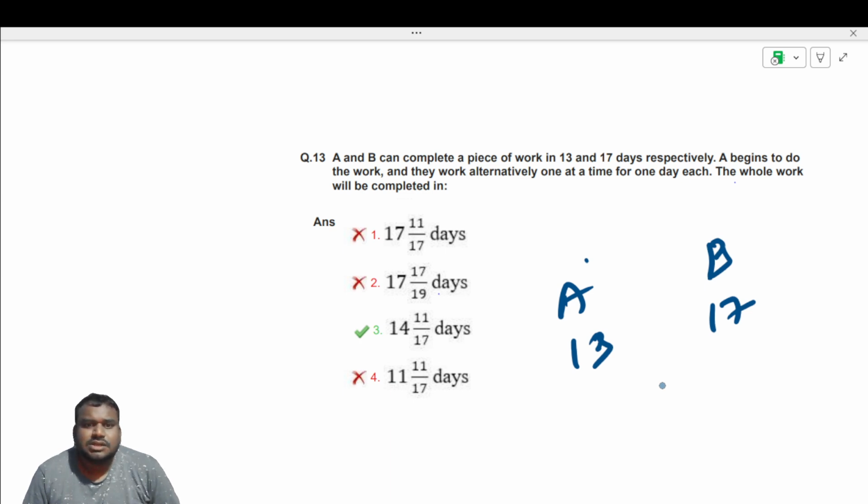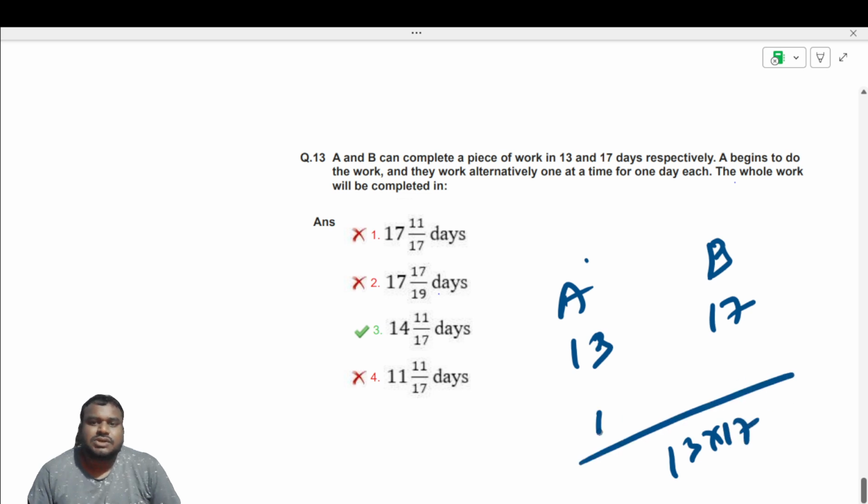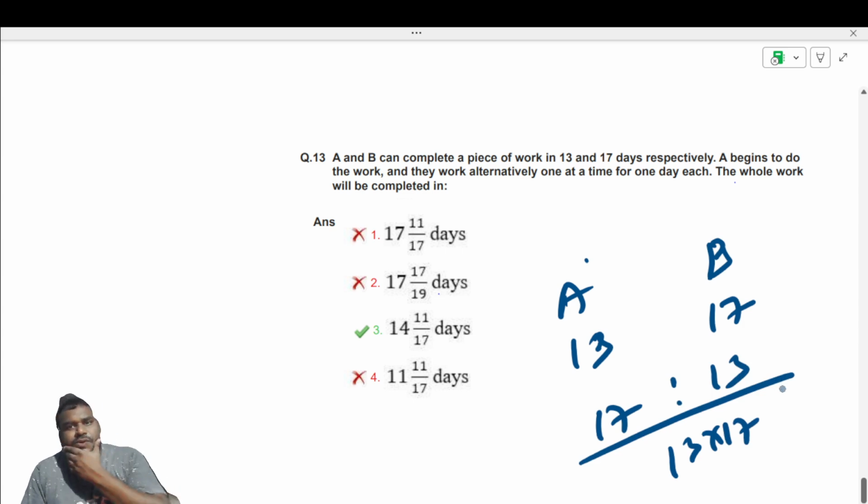So 13, 17 are there. Okay, they are prime numbers. So their LCM is 13 into 17. So here 17 will get, here 13 will get efficiencies. And here they work alternately, one at a time for 1 day each. The whole work will be completed in, he's asking.